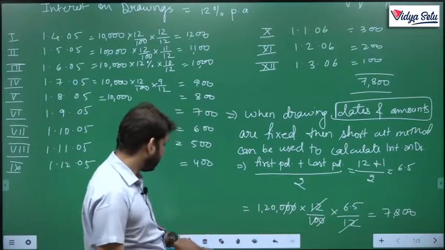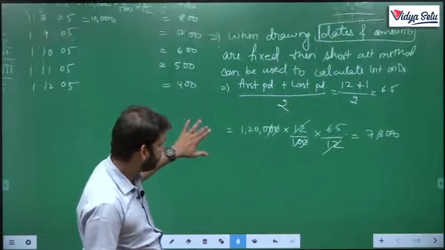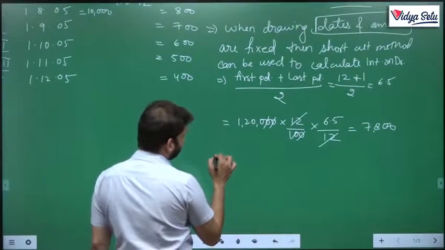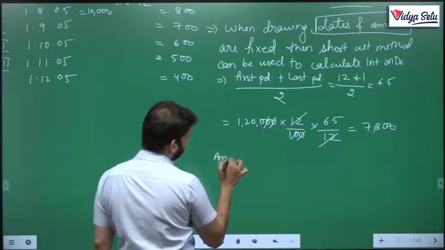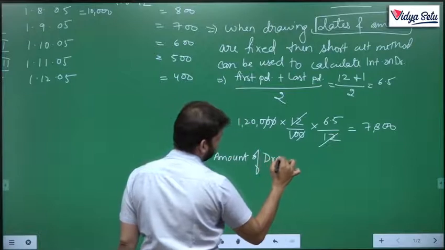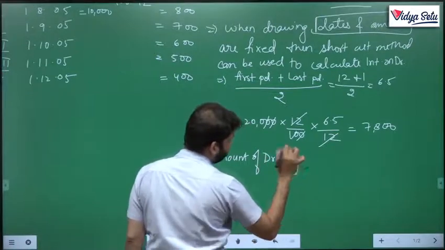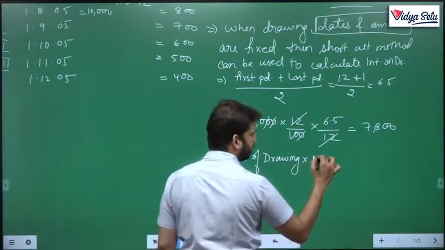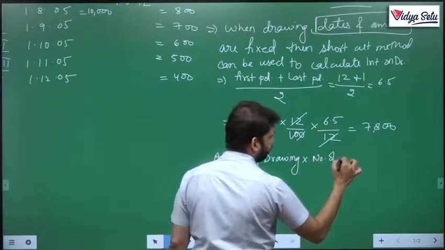Now, for this shortcut method, do remember the formula: amount of drawing multiplied by number of drawings.